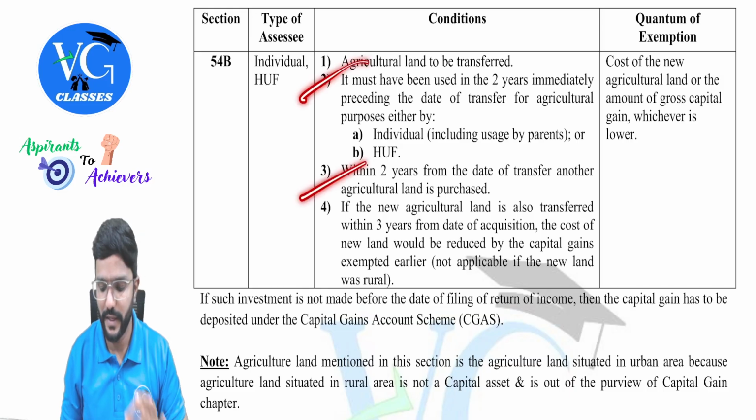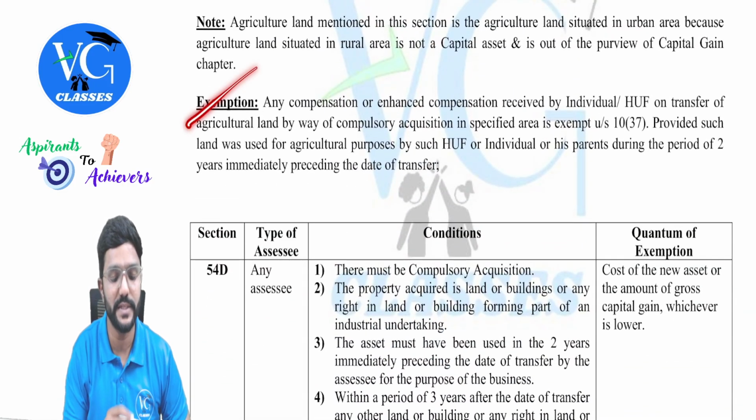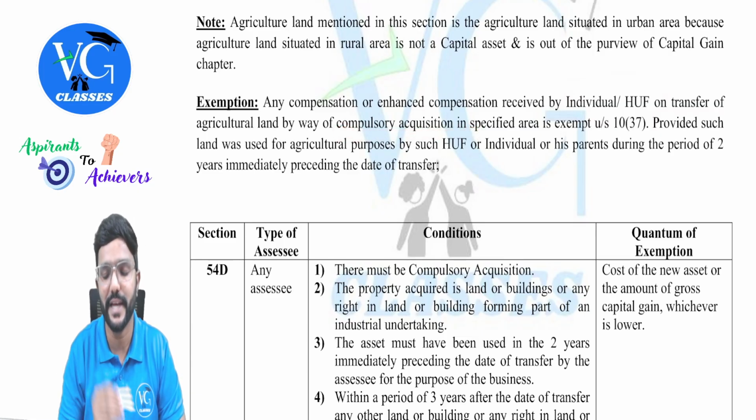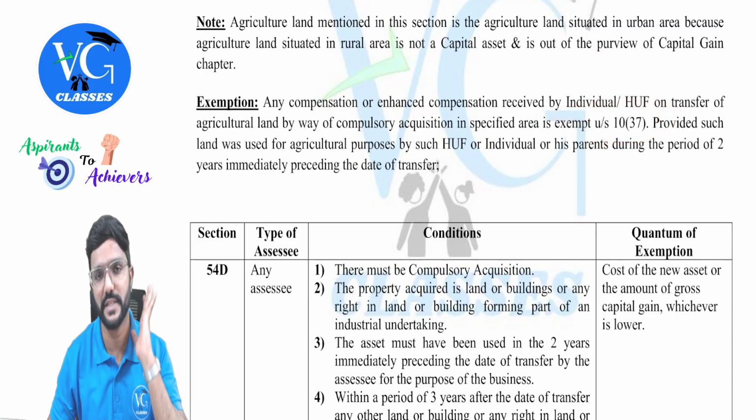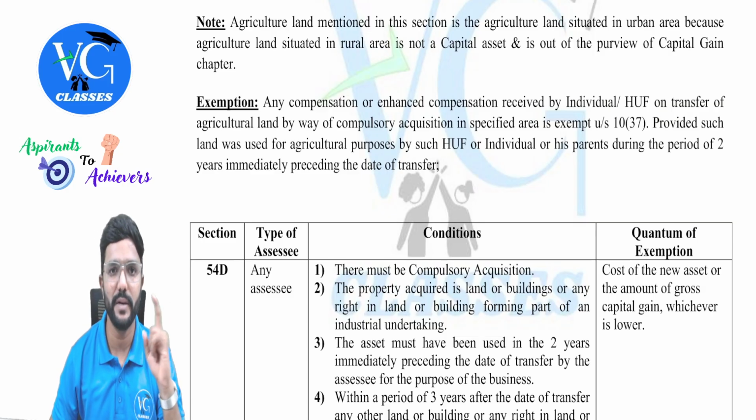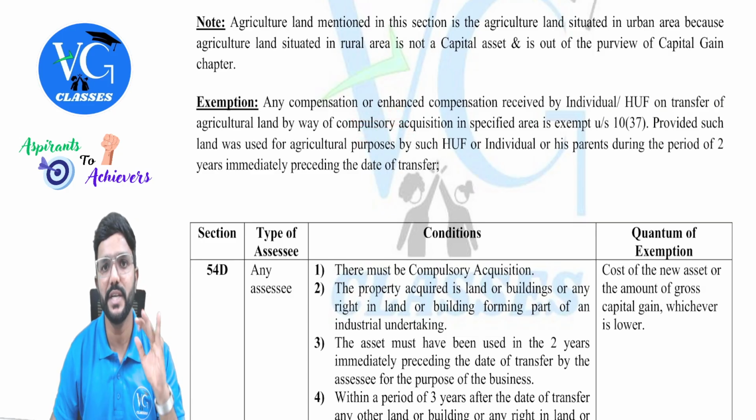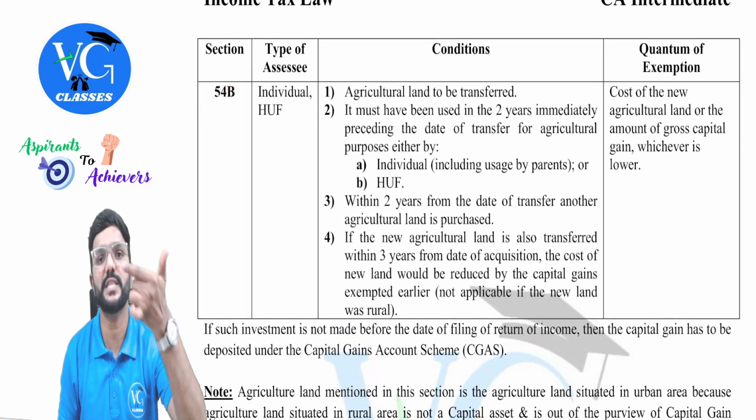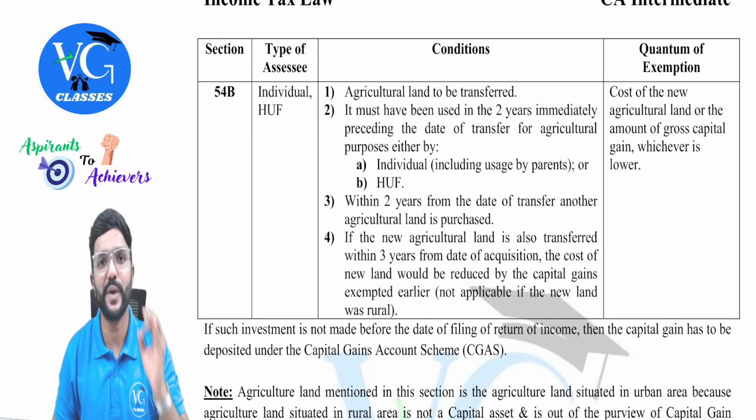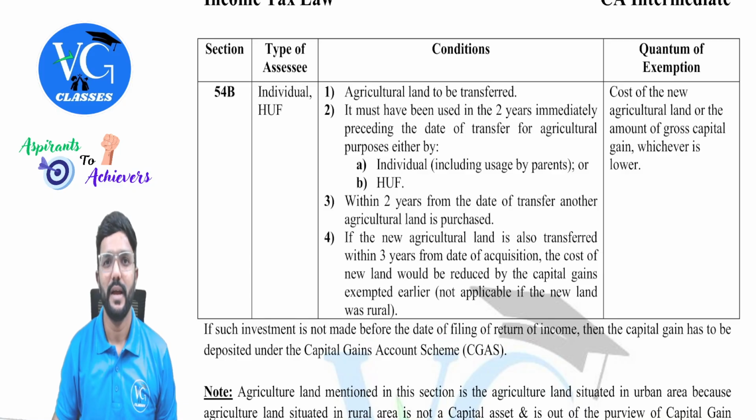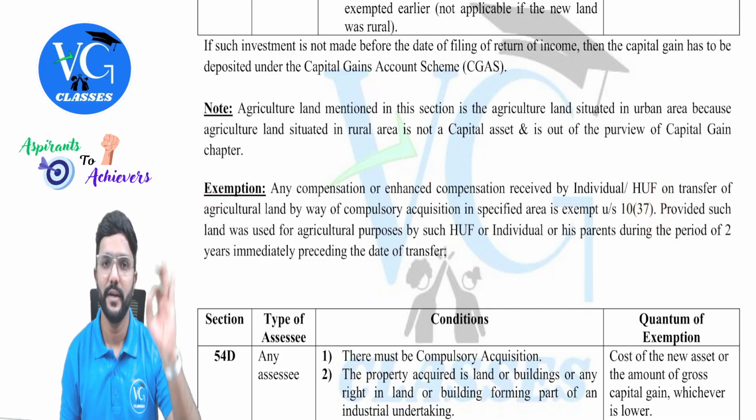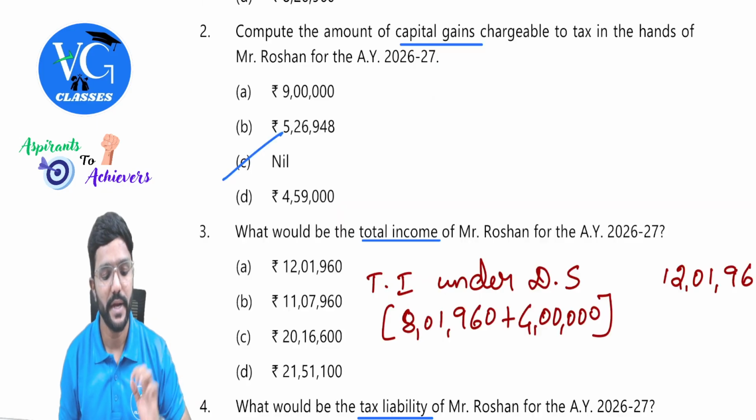Yes, sir. And there is one exemption available which I have mentioned here. You can see any compensation or enhanced compensation received by individual or HUF on transfer of agriculture land by way of compulsory acquisition in a specified area, that is in urban area, is exempt as per section 10 clause 37. But in this question, exemption is not available because there is no compulsory acquisition, guys. Roshan himself sold the property. So he can claim exemption under section 54B for reinvestment of the capital gains amount into a new agriculture land. As students might get confused, I'm just mentioning even this point. This exemption is not available for Roshan as it is not a compulsory acquisition.